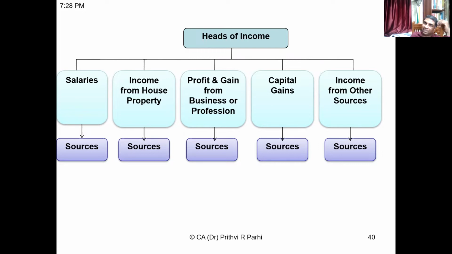Similarly, profits and gains from business or profession is one head of income, but one might be having 20 businesses. Those 20 businesses are different sources. So sources might be many, but there are only 5 heads of income. Is it clear to you? Yes, sir.